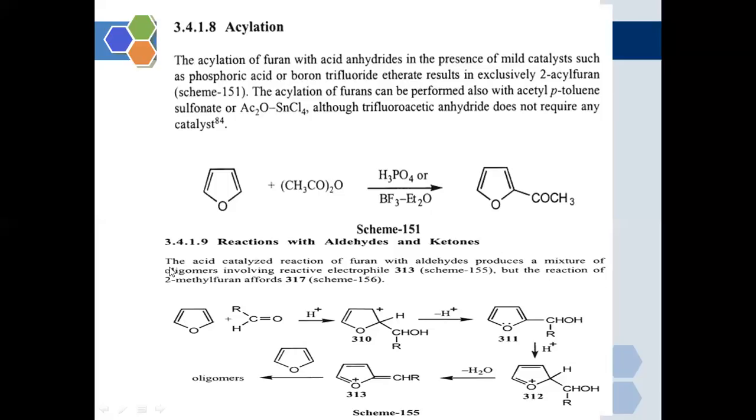But the reaction of 2-methyl furan offers formation of oligomers. So furan reacts with an aliphatic aldehyde and produces a reactive electrophile. This one is the reactive electrophile of the furan molecule.